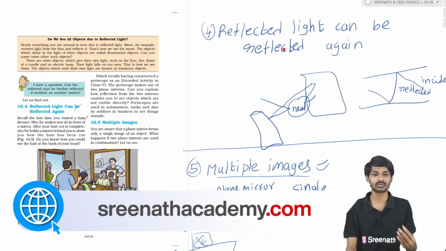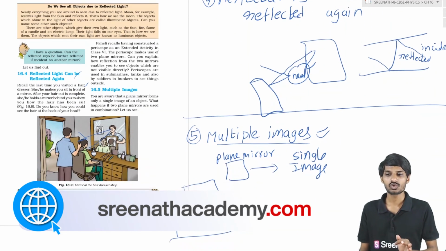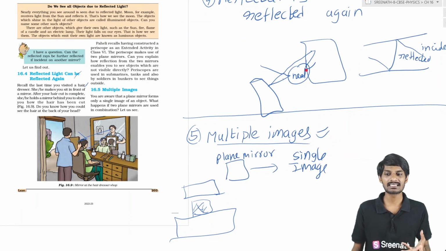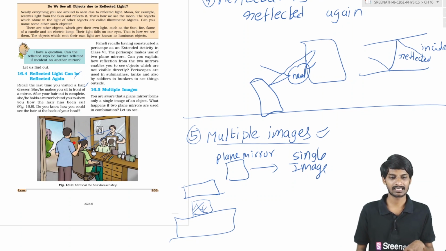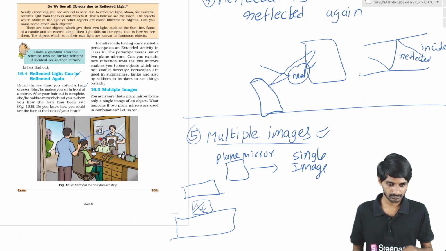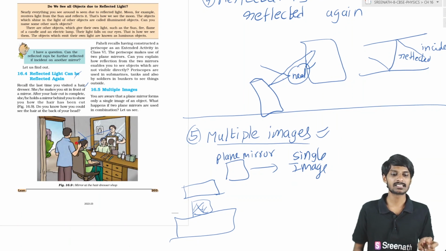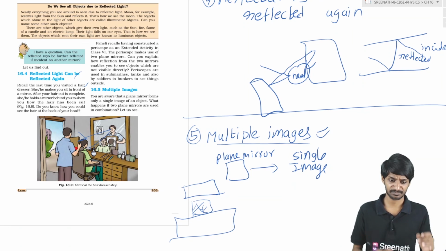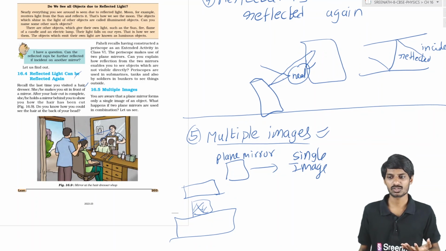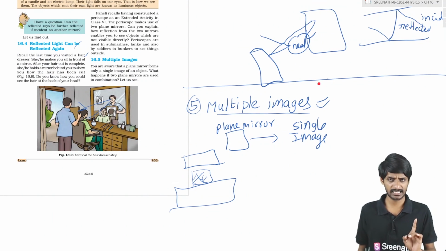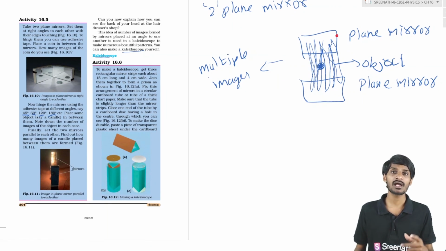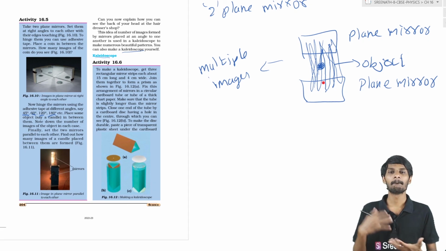Next, students, reflected light can be reflected again. We see this in barber shops, like in this picture. The light from the head is incident on the mirror, reflected onto the big mirror, and reflected again. Like that, light can be reflected again and again, giving multiple images. If you use one plane mirror, you get a single image, but when you use two plane mirrors, you get different images. Whenever the plane mirrors are parallel, you get multiple images.